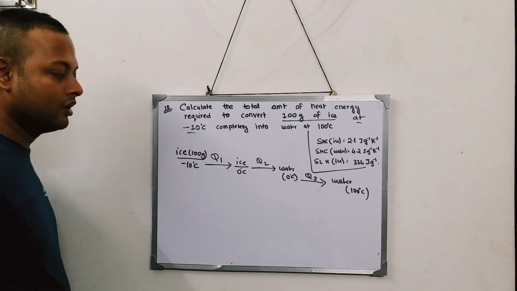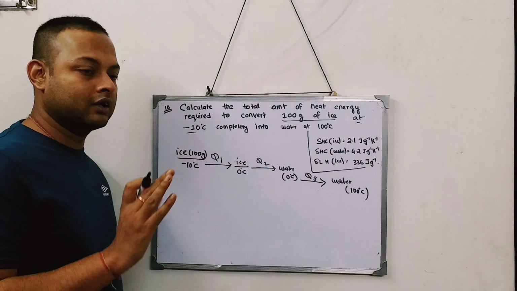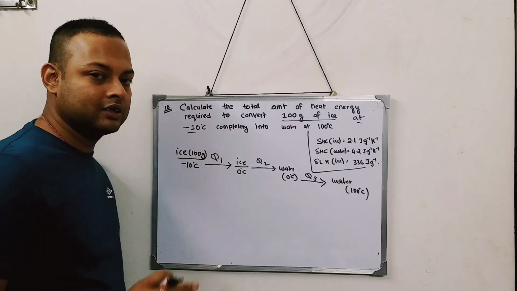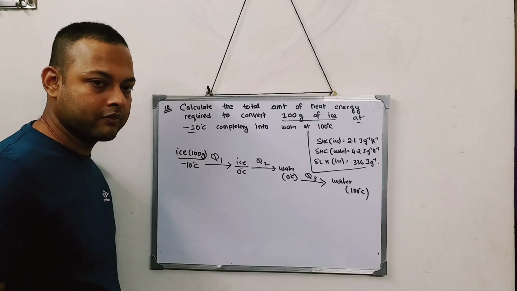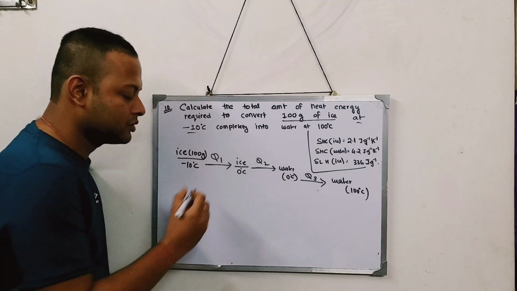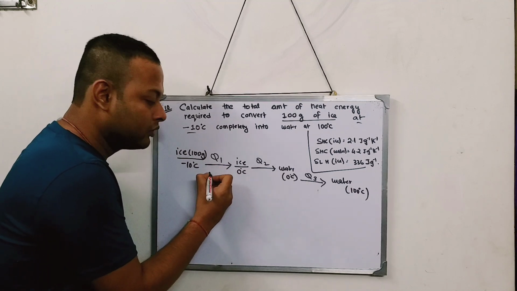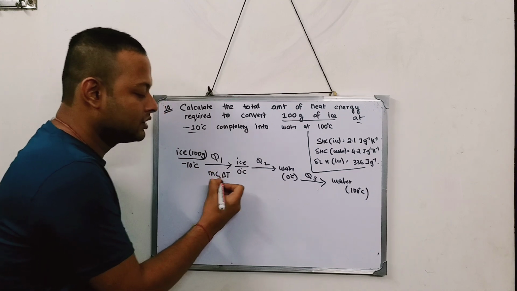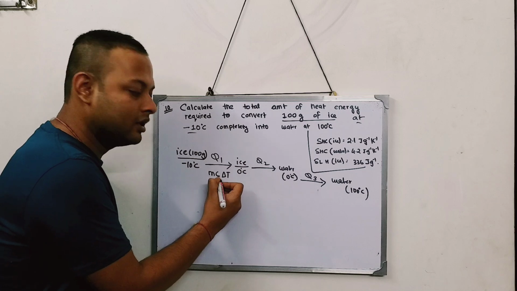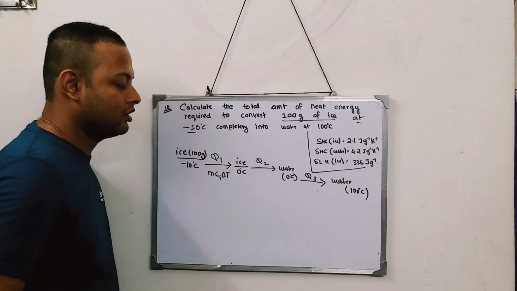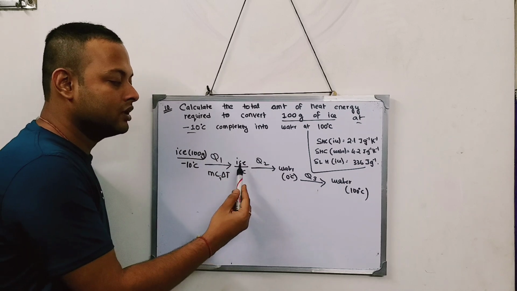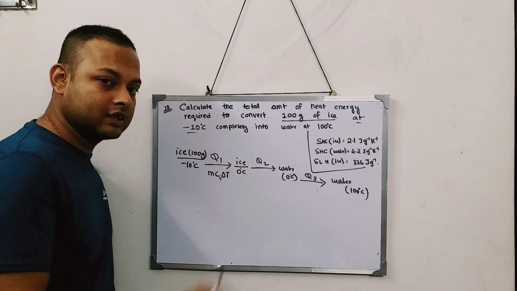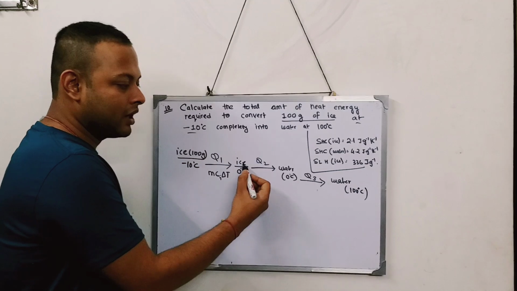Now I have to understand: going from ice at minus 10 to ice at 0, is there any change of state? No, there is no change of state. So Q1 will be MC delta T, where C stands for the specific heat of ice. Q2 is from ice to water. Is there a change of state? Yes, of course, from ice to water.